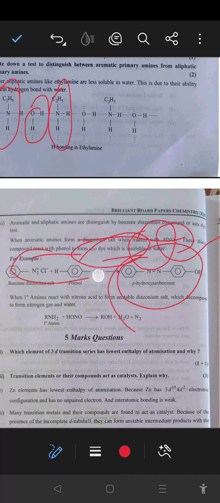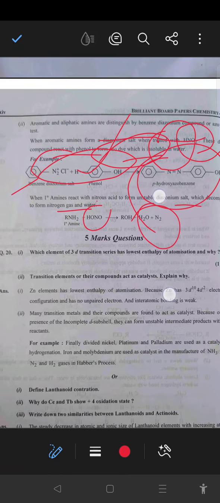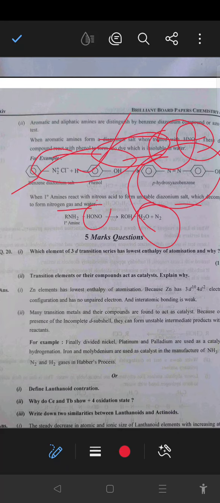This is also known as a coupling reaction. Okay, only aromatic amine shows this. So when aliphatic primary amine reacts with nitrous acid, it forms an unstable diazonium salt which decomposes to form nitrogen gas and water. So this is the distinction.